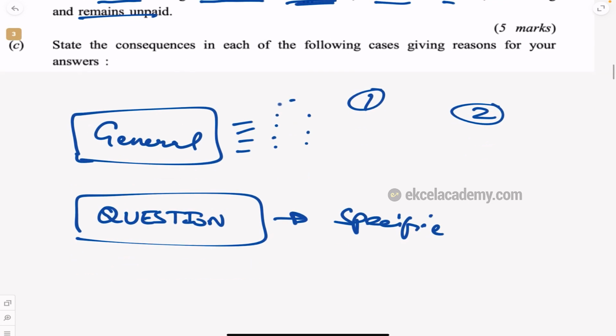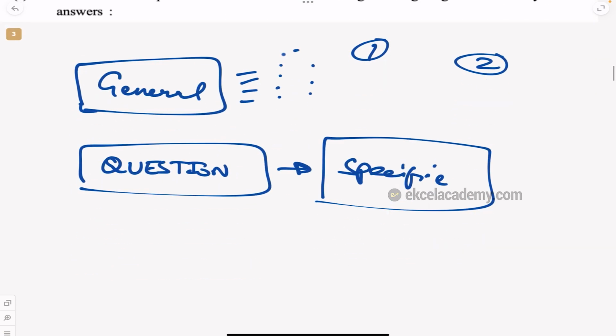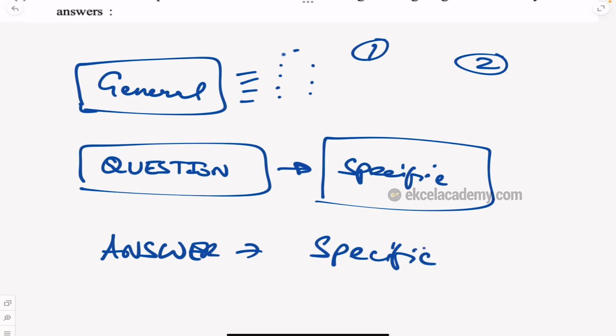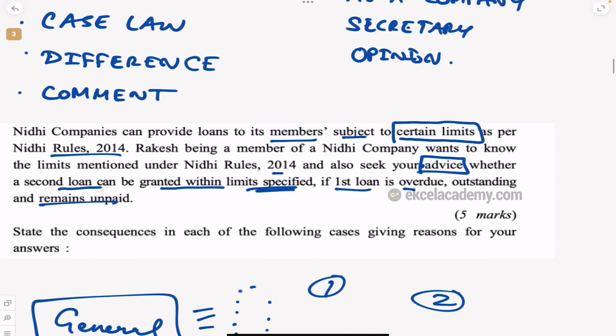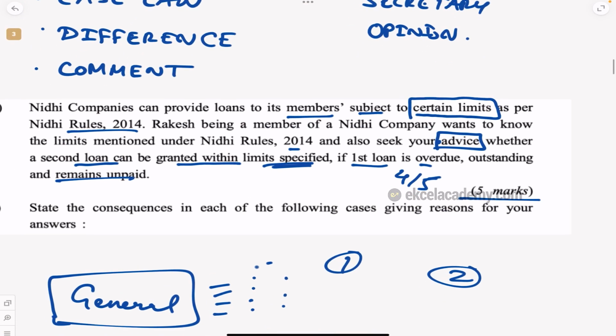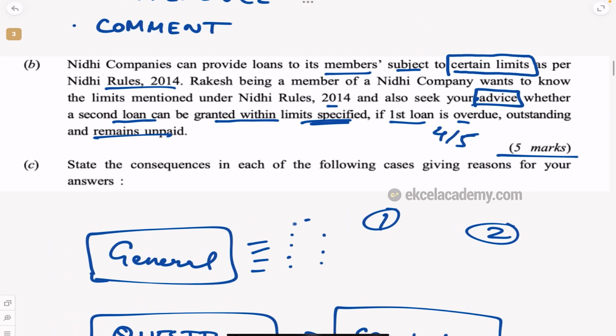So identify that specific thing in the question. That is why your answer should also be extremely specific. You can't generally write something. If you want 5 marks out of 5, or anything close to 4 or 5 marks, you have to write specific. I hope you are getting it.